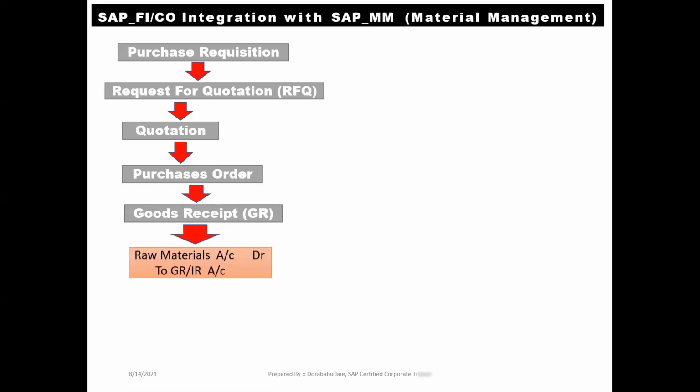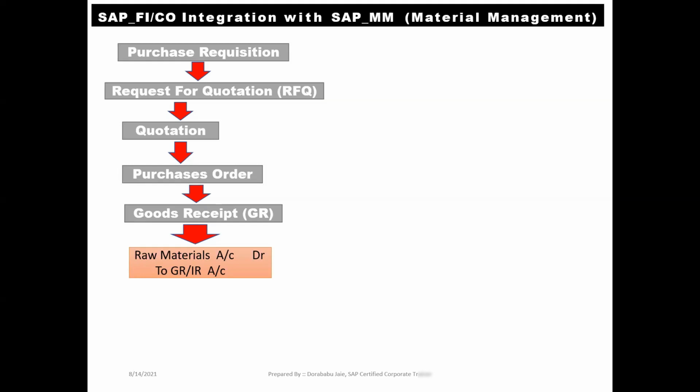Raw materials account data to GRIR clearing account or GRIR account. By default, system has been taken accounting entry automatically at our SAP FI level. It means that our SAP FI end user will not post the accounting entry which belongs to GR. By default, SAP application will take the accounting entry automatically in the respective module, that is SAP FI.